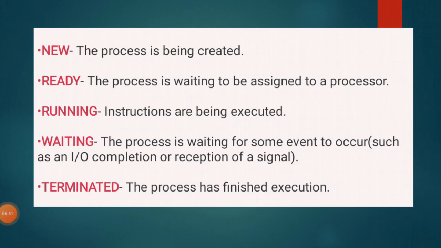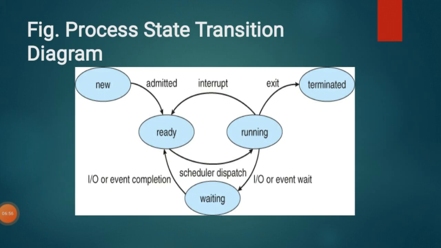So whenever a process moves from the ready state to the run state, meaning after the scheduler dispatches the process to the CPU, it will go to the running state. So once again, look at the diagram. Here I am explaining the running state. From the running state, the arrow marks go to ready, to terminated, and even to waiting. So there are three possibilities while in the running state.